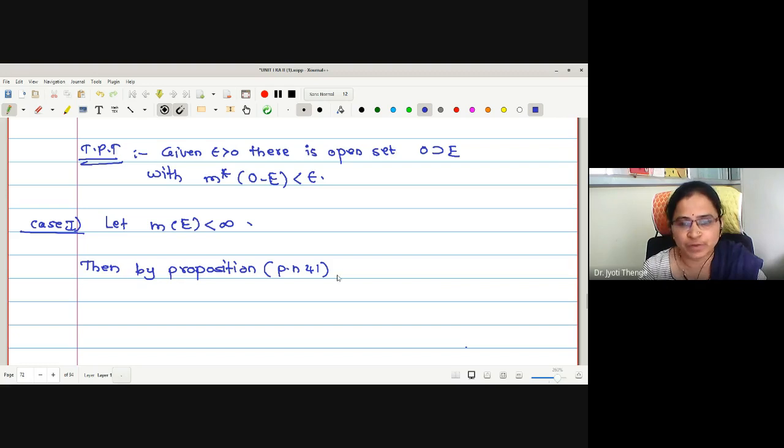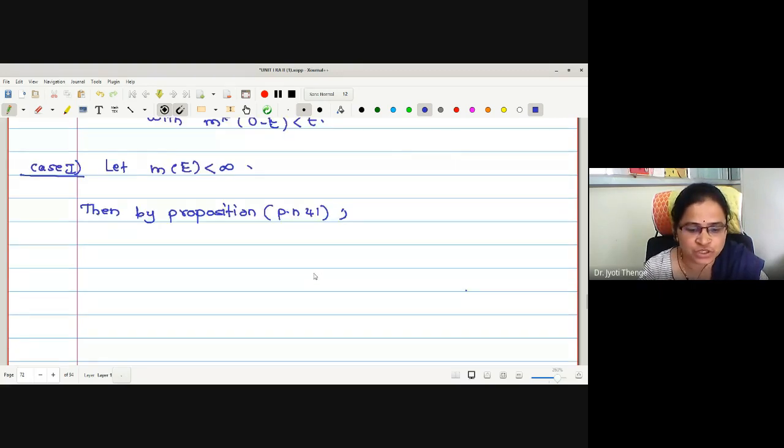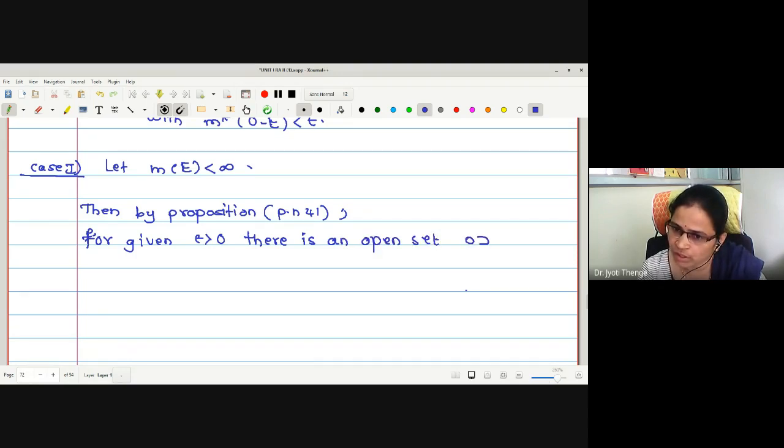By the proposition, there is, for given epsilon greater than 0, an open set O containing E such that m star of O is strictly less than m star of E plus epsilon.